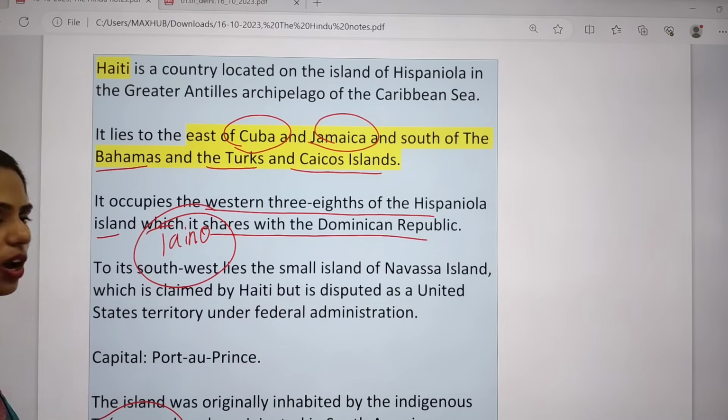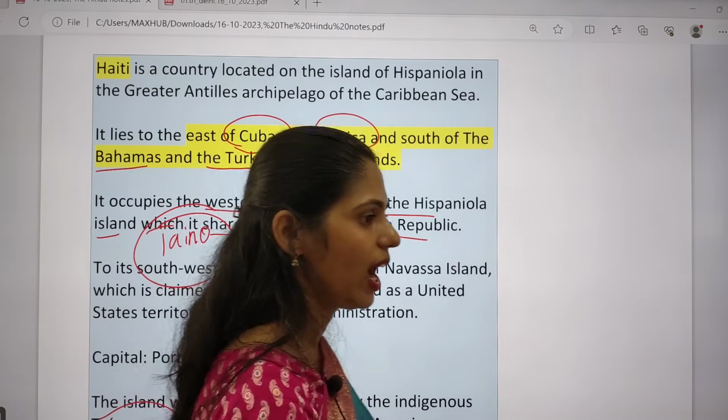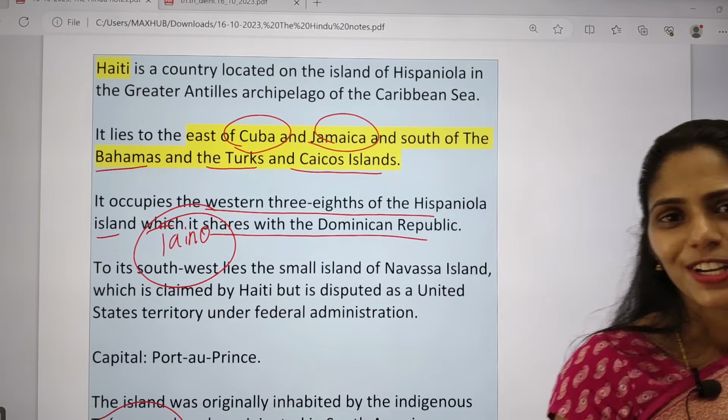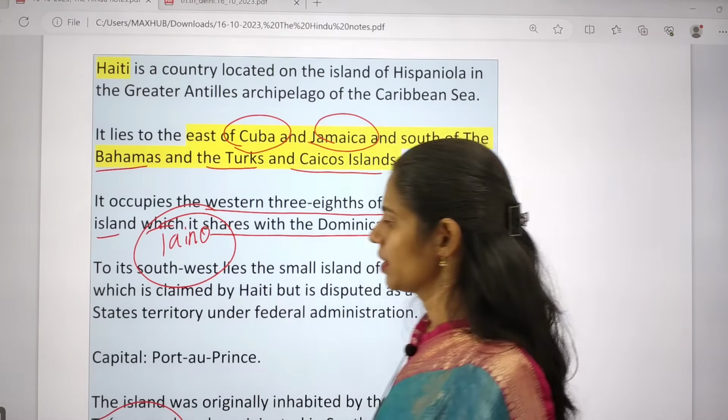Indigenous Taino people, they originated from South America. So these are some important facts that you have to remember regarding this topic. I hope it is very much clear.